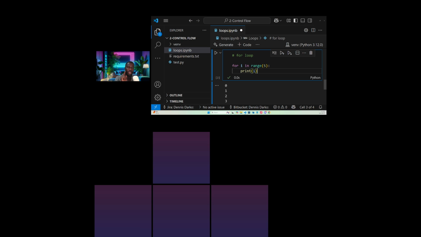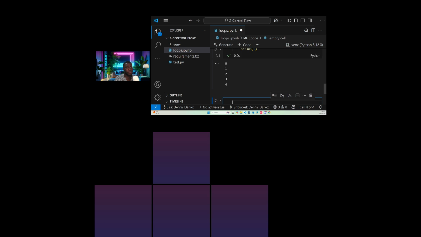Okay, so let's take notes, guys. So for I in range, remember I told you this I is just a temporary variable that we want to hold our values, which are 0, 1, 2, 3, 4. All clear? Is everything clear? Yeah, I'm taking notes. All right, let's move on to the next one.